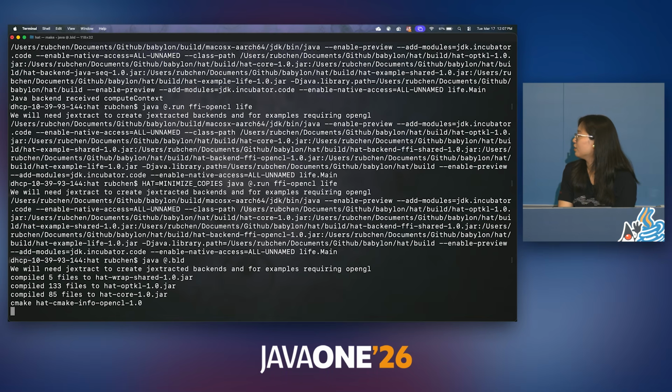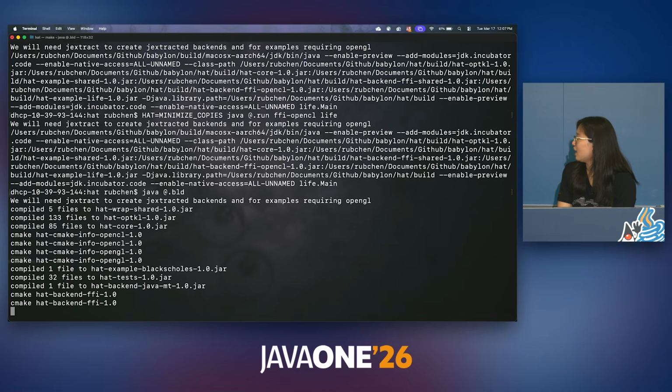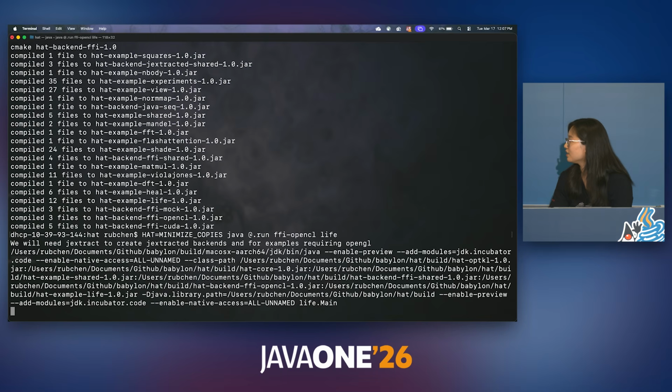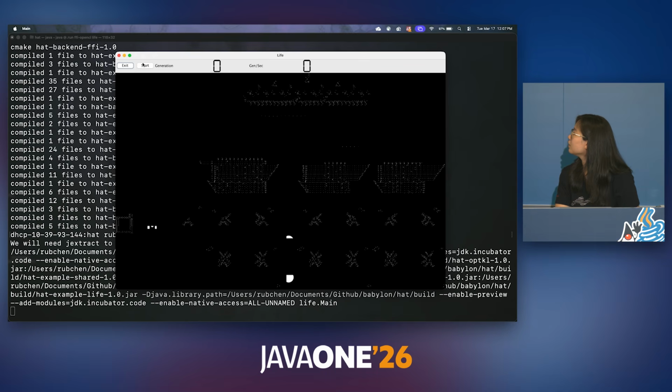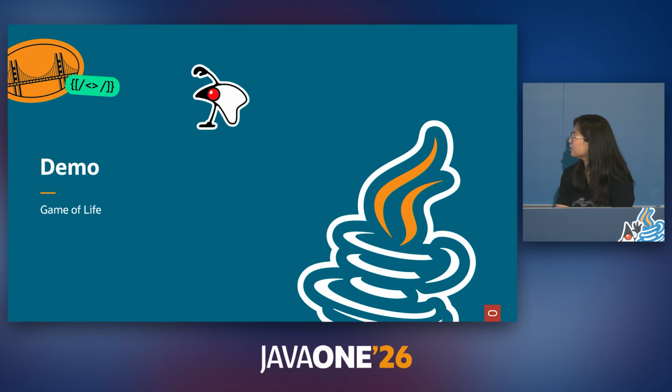So currently we're recompiling everything inside of the HAT backend, and then after it's done, we can see that the example will be essentially the same as before, despite using a completely different way of programming these kernels. So over here, we start it, and basically it works as if you didn't even use these array views. So going back to the presentation,